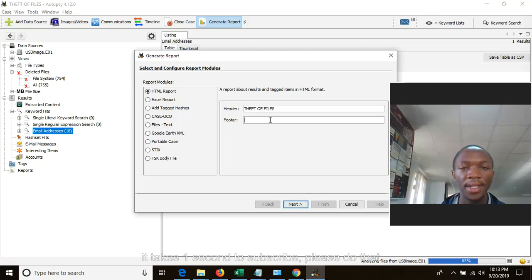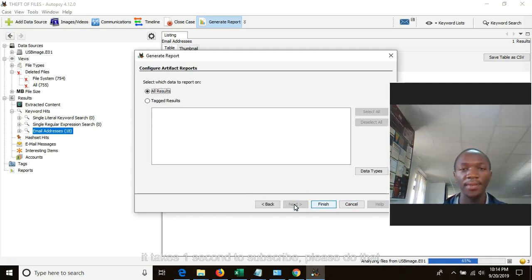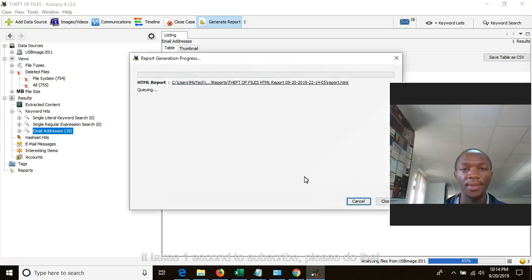And here in your footer, you can write examiner Motec. But make sure it reaches 100%. After that, you can click on next or finish.